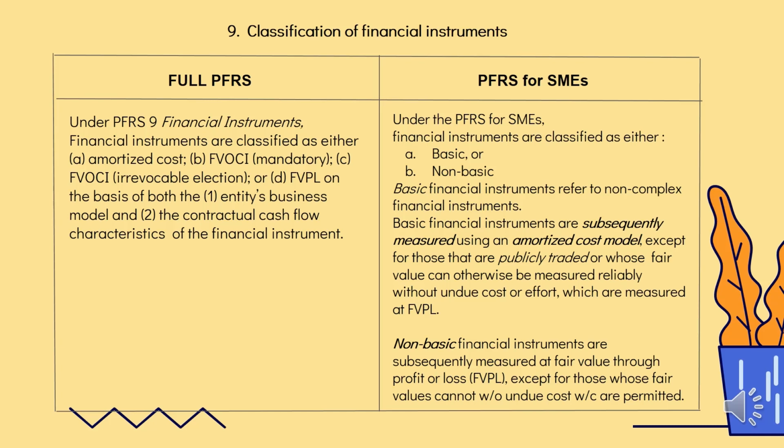Yung letter A na fair value, dalawa yan, fair value through profit or loss and fair value through OCI. Yung fair value through profit or loss, yun yung mga bagong term para sa trading securities. Yung OCI naman, yung tinatawag ngayon sa available for sale securities, pareho pa rin ang purpose. Yung amortized cost naman, normally ang old term sa kanya ay held to maturity investment.